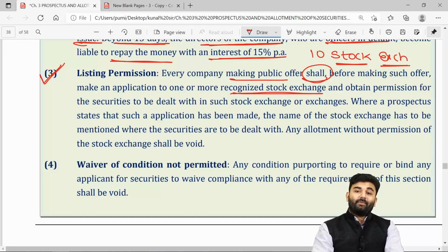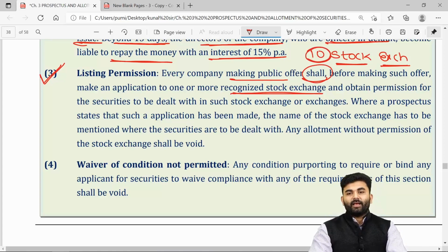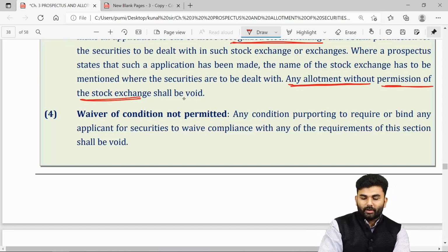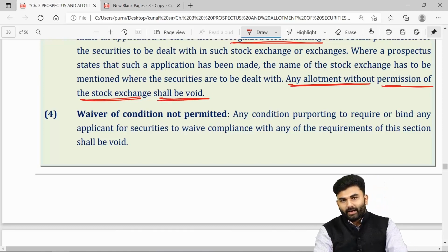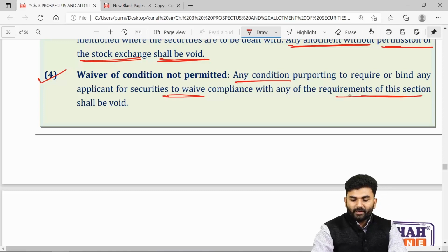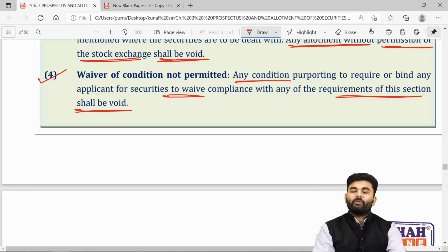But if the company had made an application to 10 stock exchanges and all those 10 stock exchanges give a listing permission, then yes, the company has fulfilled the provision about the listing permissions. If any allotment is made without the permission of the stock exchange, then sorry to say, it will be considered void in nature. The last point says that if any condition is waived off, then it will again be considered void in nature.